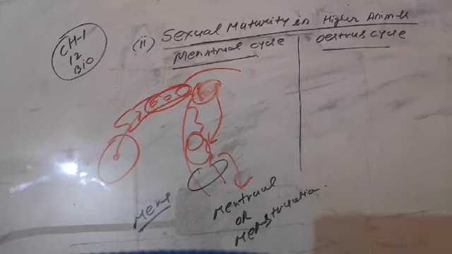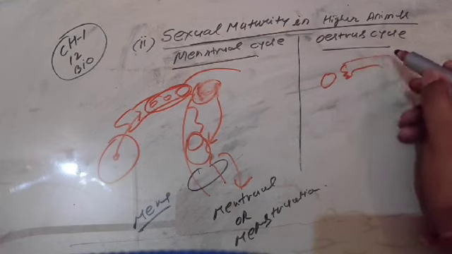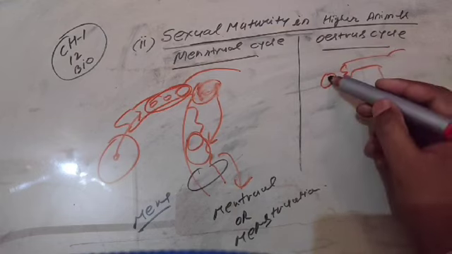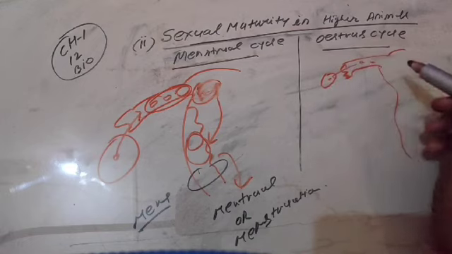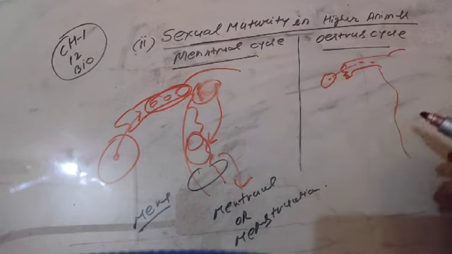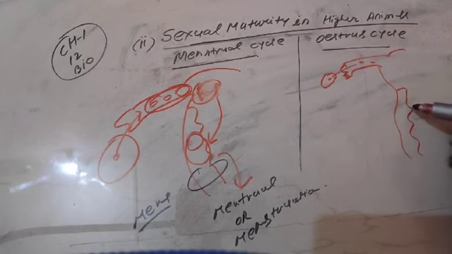But what actually happens in the estrous cycle? Listen carefully. Suppose that this is the ovary and this is the fallopian tube, and this is the uterus. When the ova are released from the ovary and reach the fallopian tube, then everything is as usual as in the menstrual cycle, that is the thick blood lining is formed, and if the zygote forms into the baby, then there is an attachment process and it lasts for a long duration, that is the gestation period.